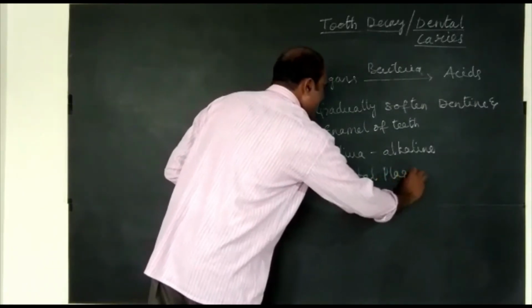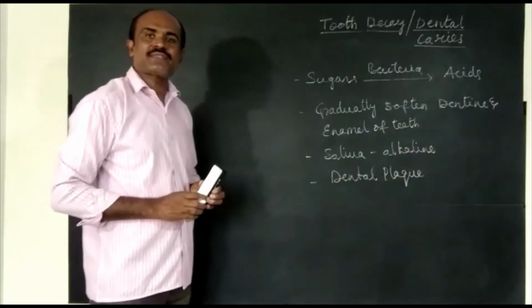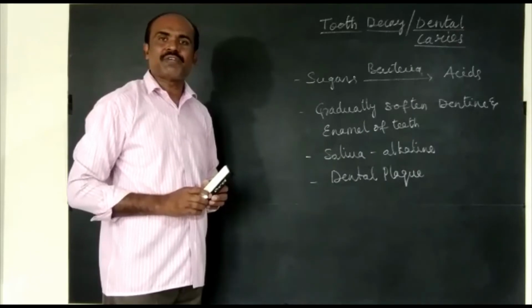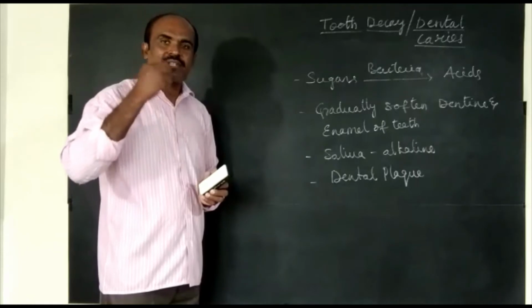What is dental plaque? Dental plaque is formed by masses of bacterial cells with food material sticking to the surface of teeth.